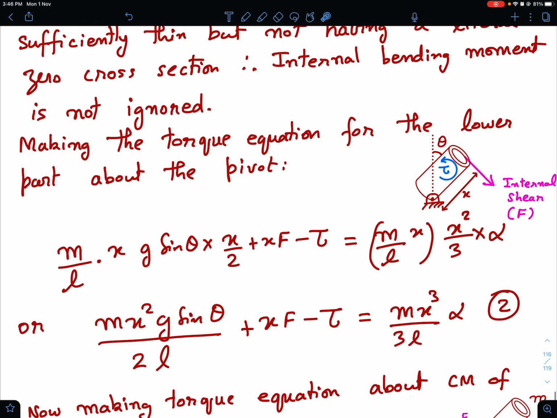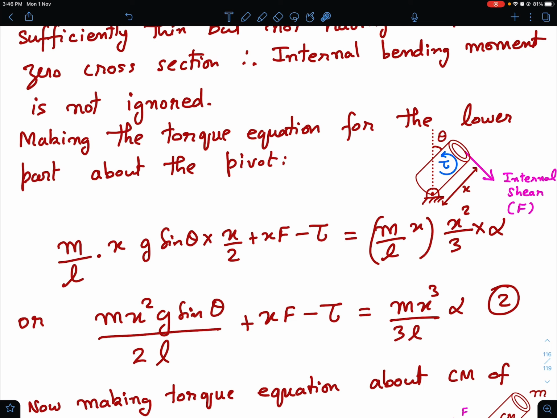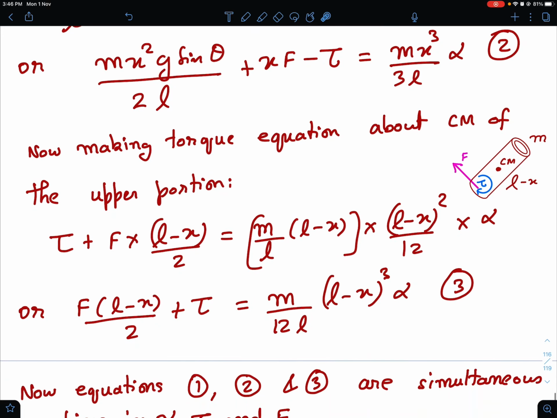Okay, so now I have developed two equations. One was for the free body diagram of the entire chimney, and one is for the sectional free body diagram of the lower part of the chimney, and we have made the torque equation about the pivot. Now I can also make the torque equation about the center of mass of the upper portion.